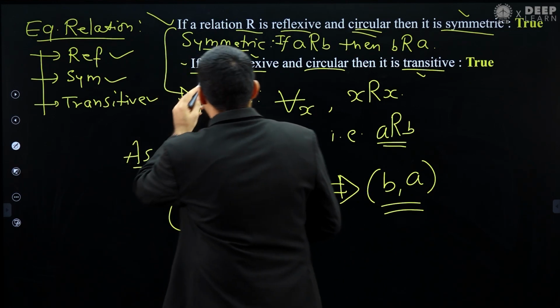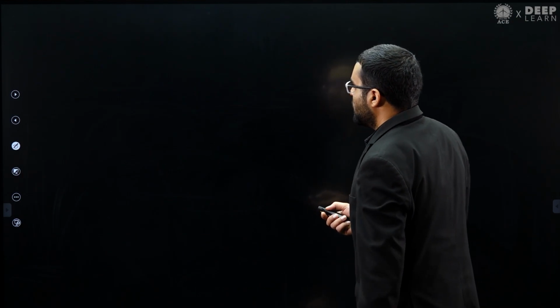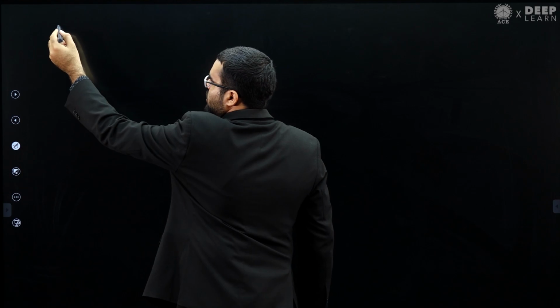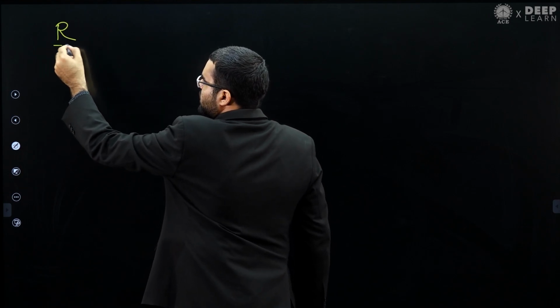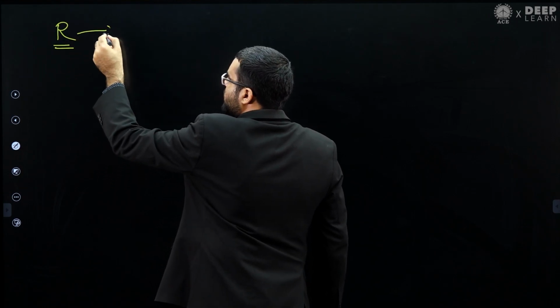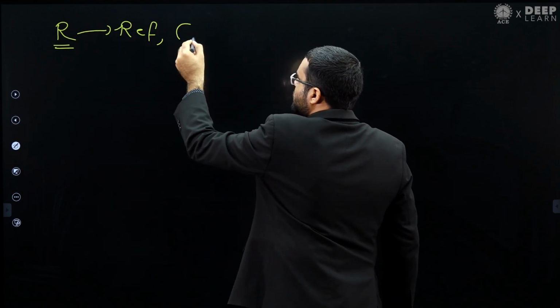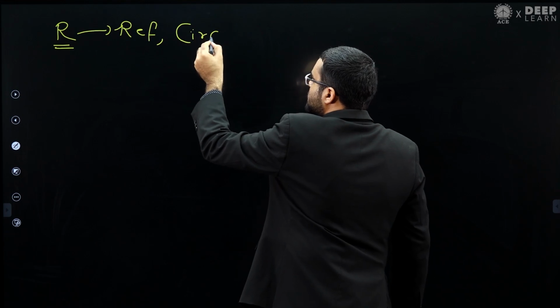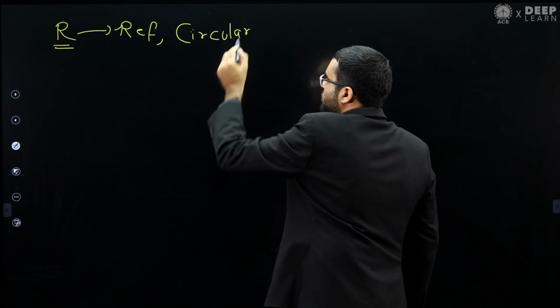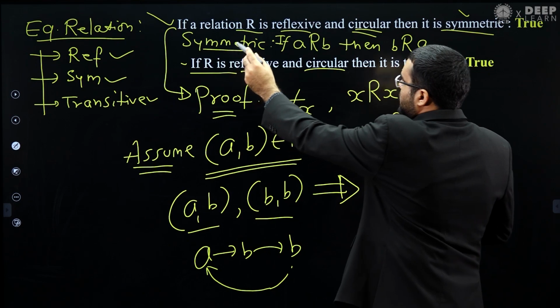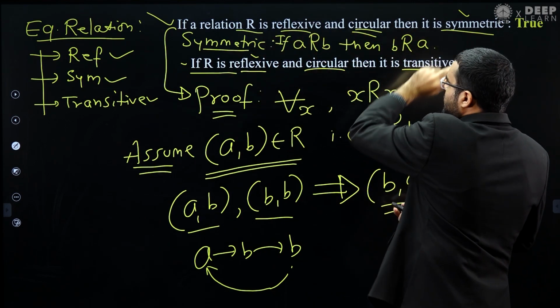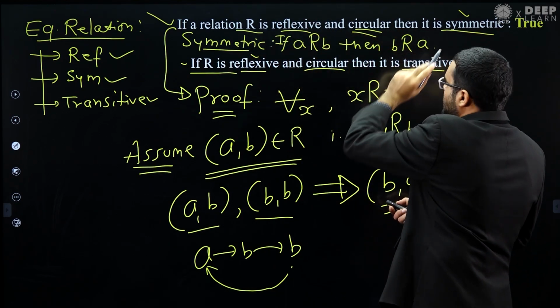So let's see this statement I am going to prove. Let's assume you have a relation R, and it is already given that this relation R is reflexive, and also it is already given that this relation R is circular. And remember, we have already proven that if R is reflexive and circular, then it is symmetric.